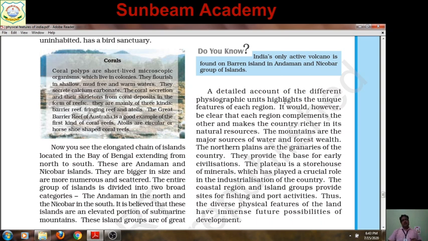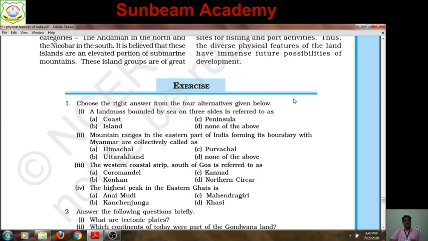We have discussed that. Today, I am going to discuss first the question answers given in the exercise of your NCERT book. I am going to discuss them only. You do not have to write in your fair notebook. I am just discussing it. There is no need to write these question answers as given in your NCERT. You have to prepare only the notes I will send.